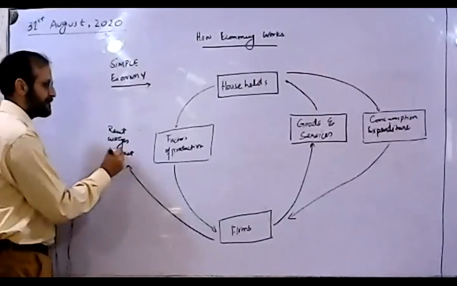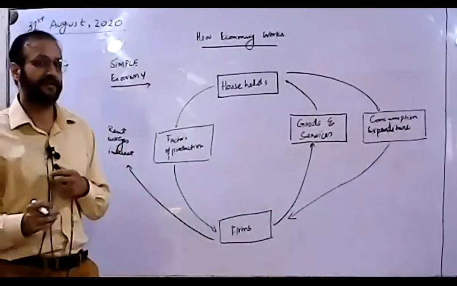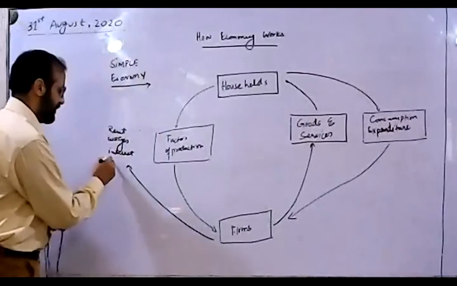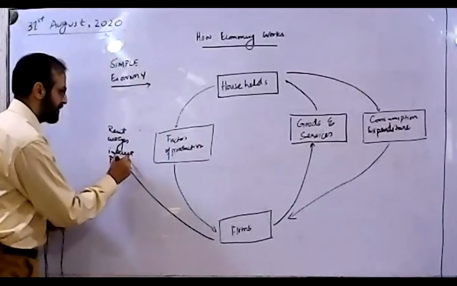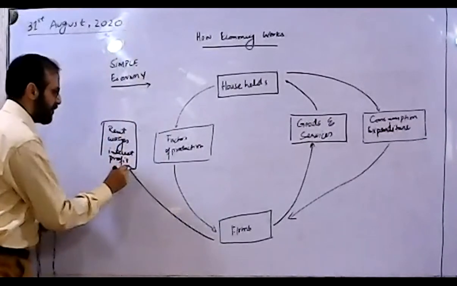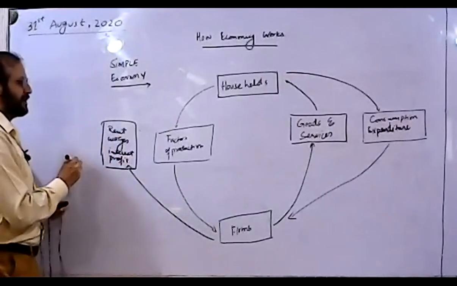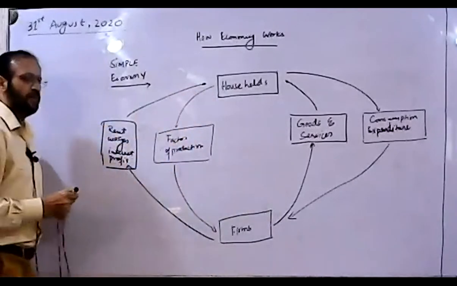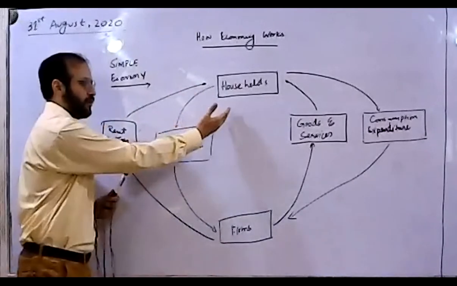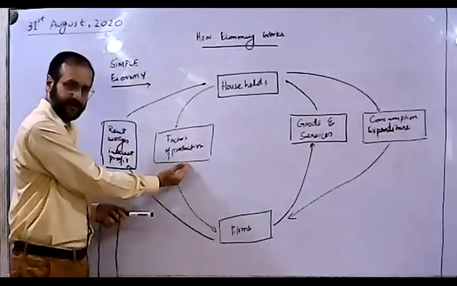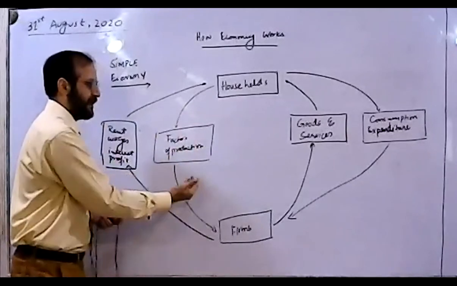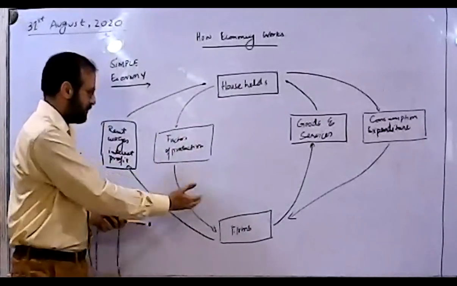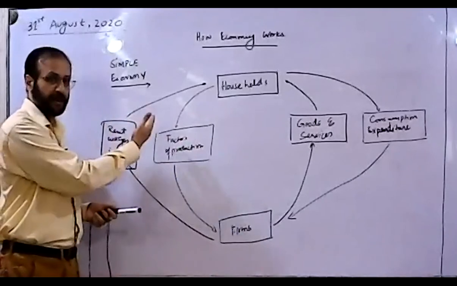And somebody who as an entrepreneur has given his services is going to earn profits. So all these rewards are actually going back to the households. Why? Because the households, in the shape of factors of production, eventually gave their services. So this is how they are paid.